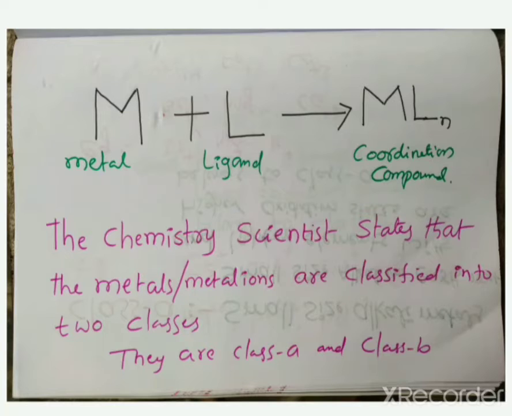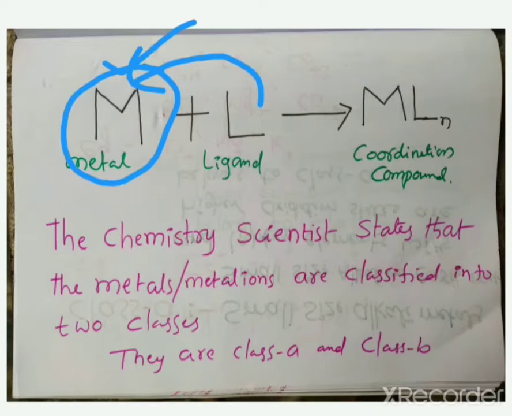If a metal always accepts electrons from a ligand, hence the scientists state that the metal acts as a Lewis acid.